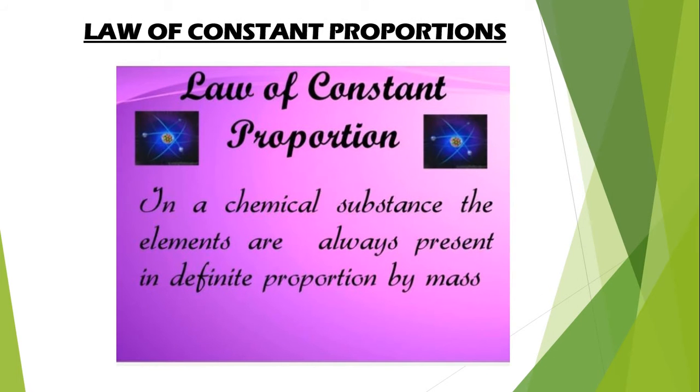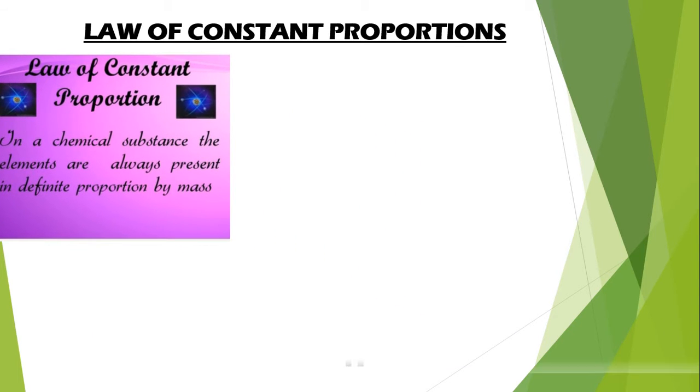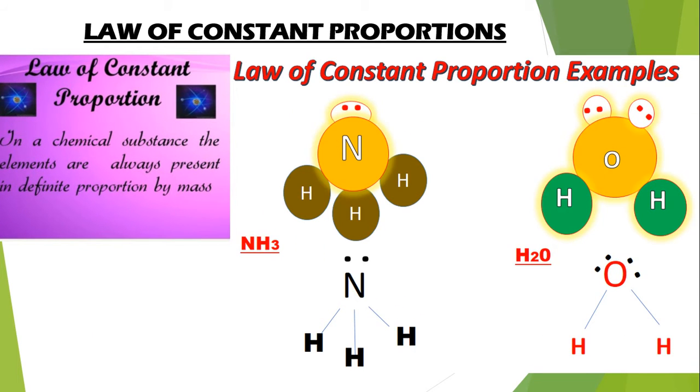Law of constant proportion. In a chemical substance, the elements are always present in definite proportion by mass. For example, H2O contains 2 atoms of hydrogen and 1 atom of oxygen, which will remain the same in all molecules of water.